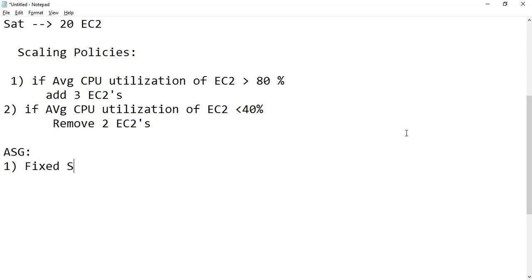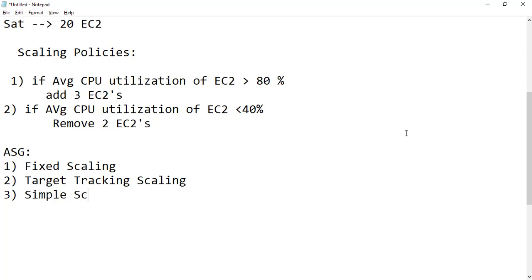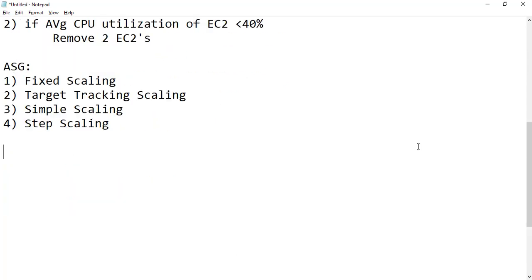One is fixed scaling. Next one is target tracking scaling. Third one is simple scaling, and the last one is step scaling. Now let us understand in more detail what fixed scaling, target tracking scaling, simple scaling and step scaling are. Let's see the first one, fixed scaling.